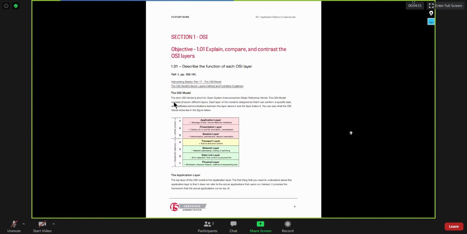I hope that you are already aware that even the BIG-IP load balancer, the F5 load balancers, are also known as layer 7 devices, because these devices can even perform load balancing at layer 7. So that's what I wanted to make you understand. You can see the physical layer, data link layer, network layer, transport layer, session layer, presentation layer, and finally the application layer.